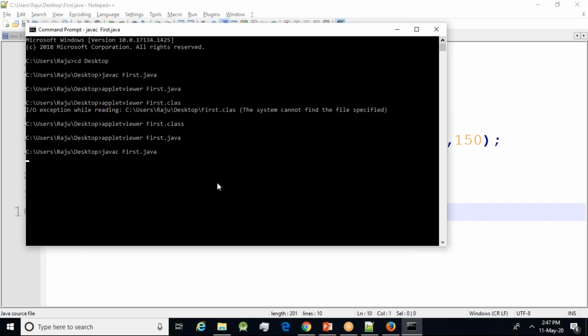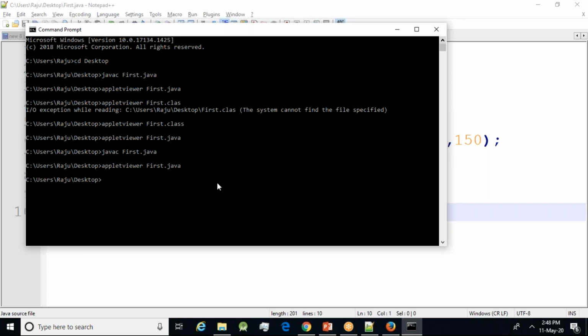I have compiled, and the command is appletviewer first.java. You see here now I'm giving appletviewer space first.java, but still I'm not getting it.